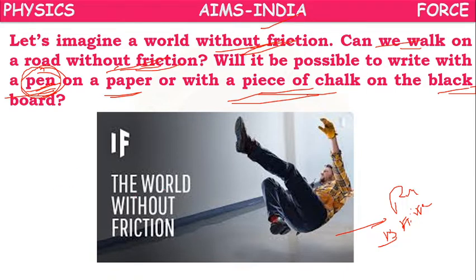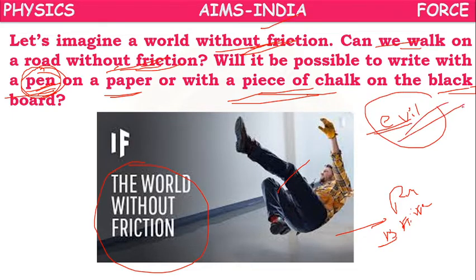So the world without friction will be like this. Without friction, we cannot imagine the world. Sometimes friction may be evil. Sometimes because of friction, some accidents may happen, we will fall down. It may be evil sometimes, but because of friction, we have so many advantages also. So friction has both advantages and disadvantages.